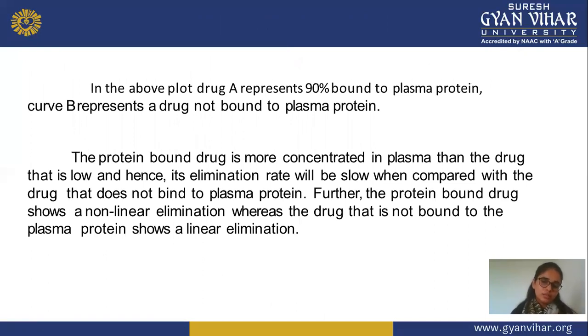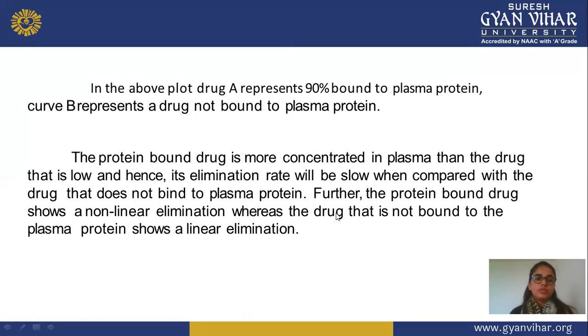Due to this specific factor, the amount of drug bound may also be different. The plasma protein bound drug is more concentrated in plasma than the drug that is low in binding, hence its elimination rate will be slow compared with a drug that does not bind to plasma protein. So a plasma bound drug has a more concentrated drug, or we can say more drug is present in your plasma due to its more binding and less elimination.